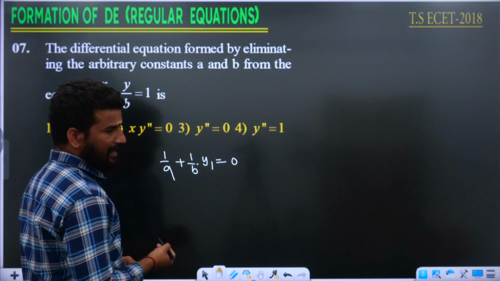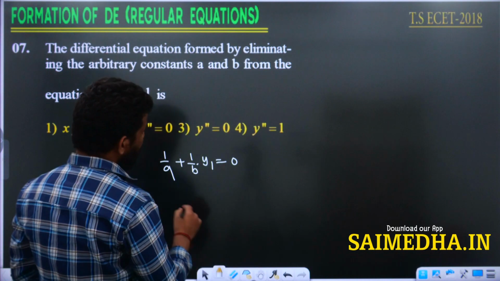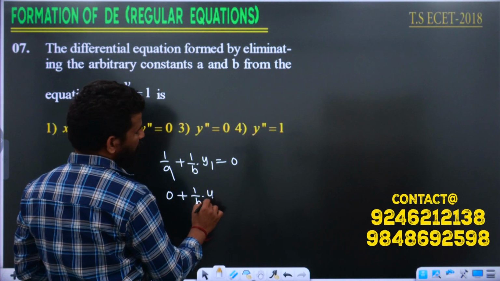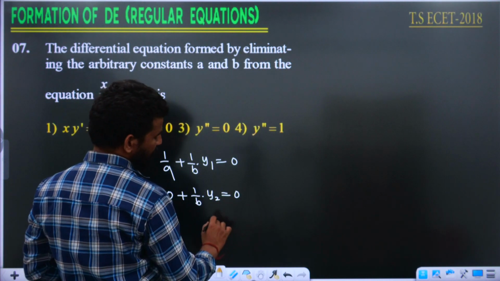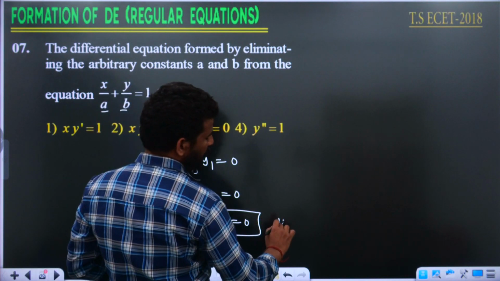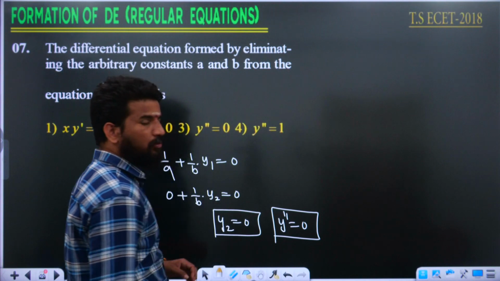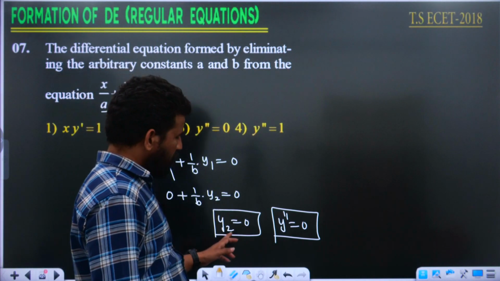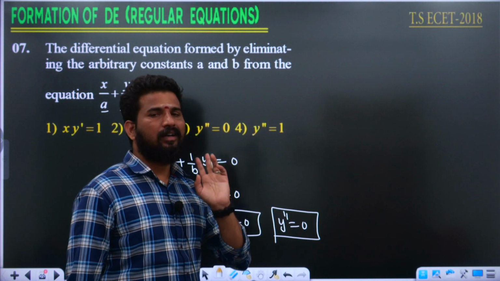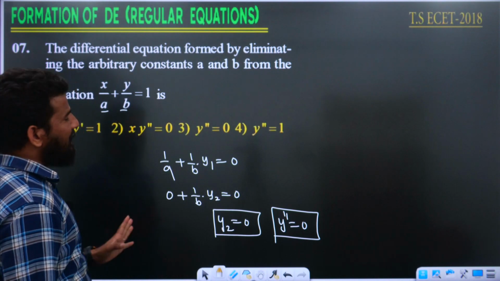Now again differentiating, as we have two arbitrary constants, we can differentiate up to 2 times here. Then the derivative of 1 by a is 0, plus 1 by b into y2 is equal to 0. From this we can say y2 is equal to 0. y2 is nothing but y double dash is equal to 0. The notations are different but both are the same. Either you can say y2 or y double dash or f double dash of x or d square y. These are the different notations. Very simple question. We can easily answer this question.